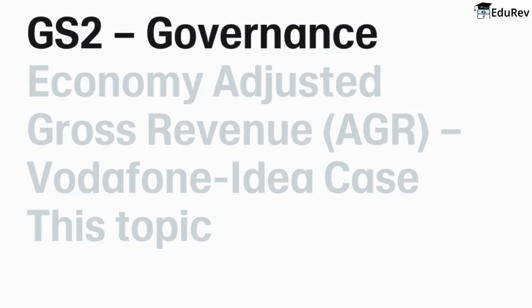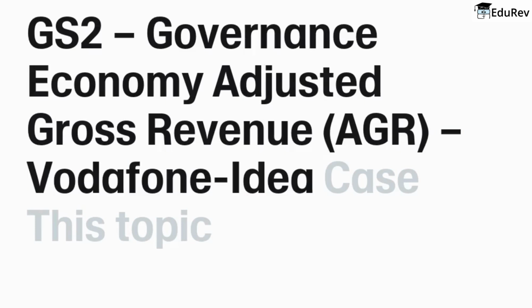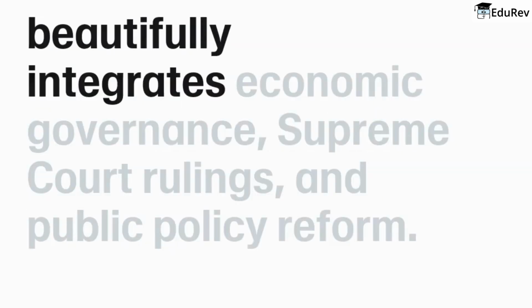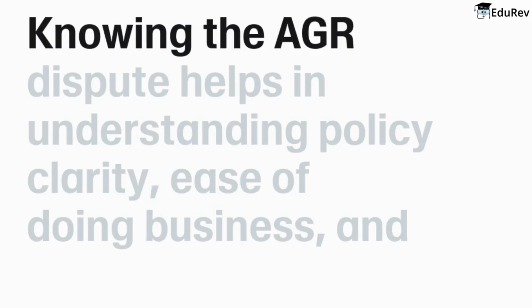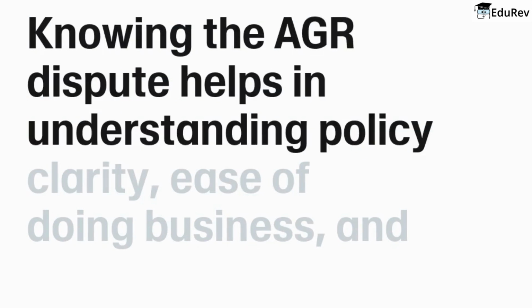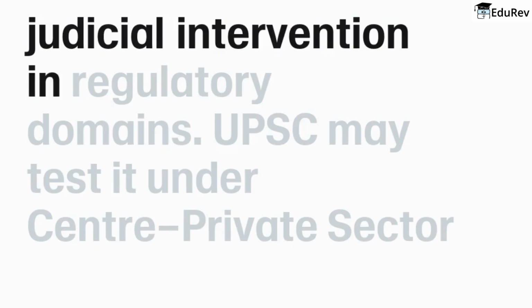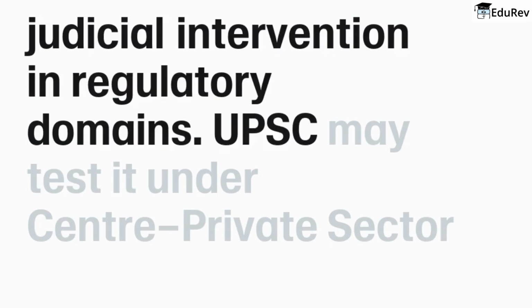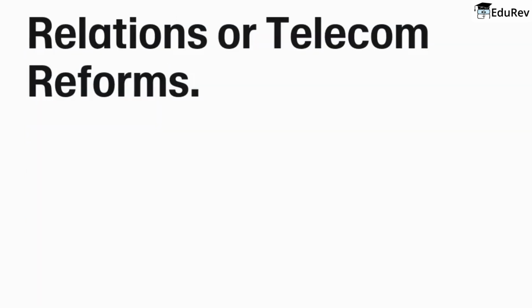GS2 Governance, Economy. Adjusted Gross Revenue, AGR, Vodafone Idea Case. This topic beautifully integrates economic governance, Supreme Court rulings, and public policy reform. Knowing the AGR dispute helps in understanding policy clarity, ease of doing business, and judicial intervention in regulatory domains. UPSC may test it under Center-Private Sector Relations or Telecom Reforms.